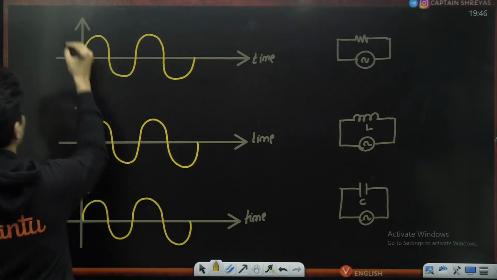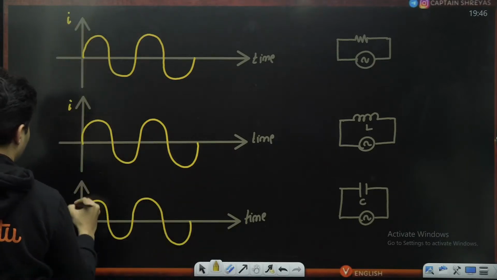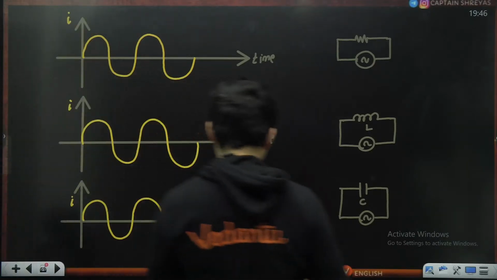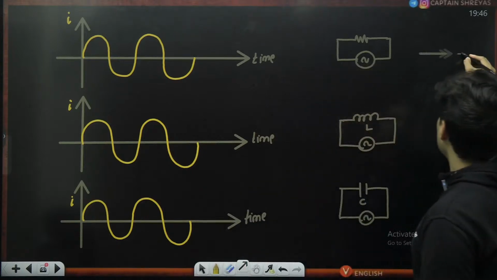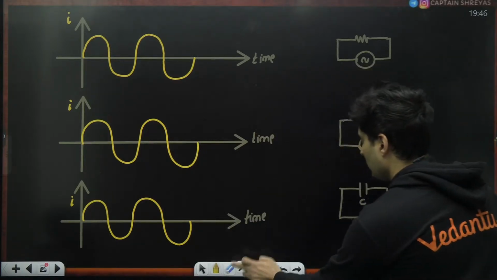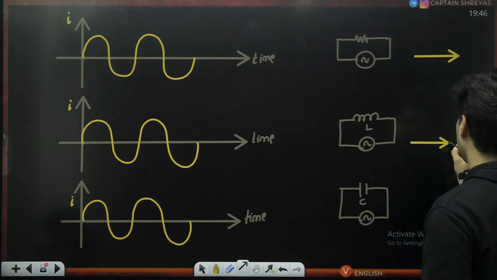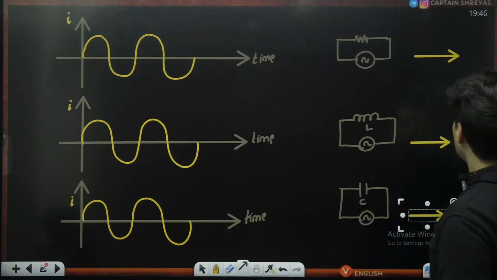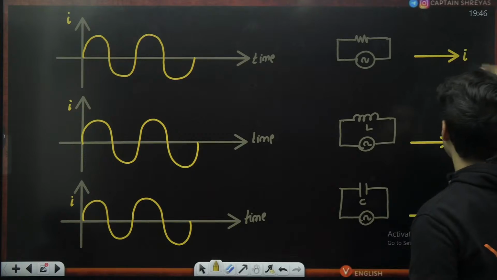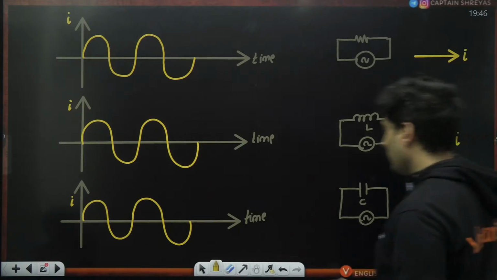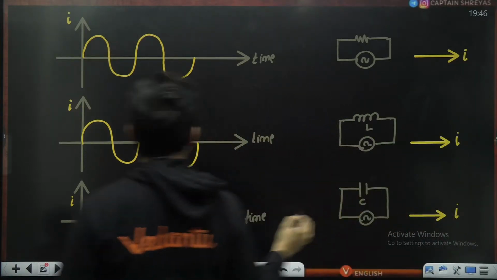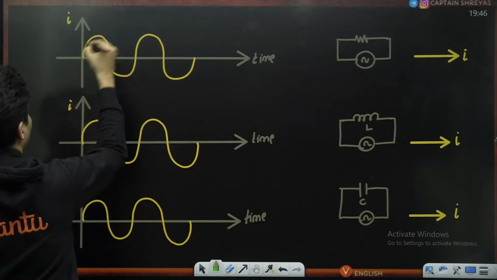So this is basically your current, and the phasor of the current can be easily shown like this. This is your current phasor. Now comes the voltage phasor. For a resistor, it is the same.